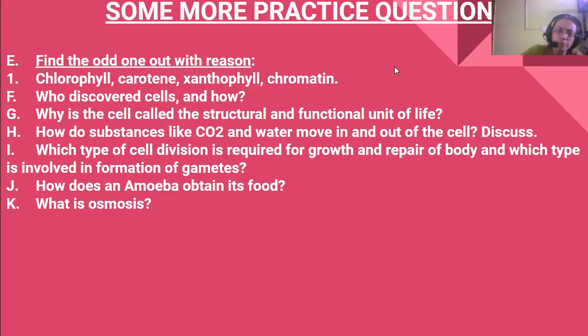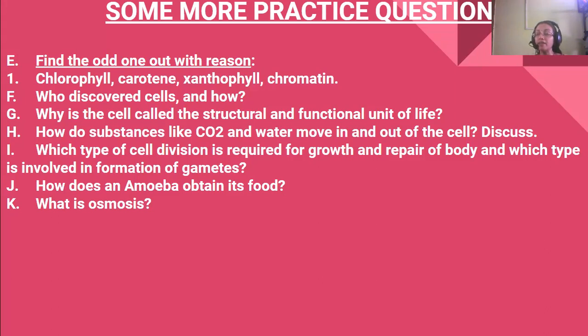Some more practice questions: find the odd one out with the reason: chlorophyll, carotene, xanthophyll, and chromatin. See, chlorophyll, carotene, xanthophyll, these are all pigments which give coloration to the plants.